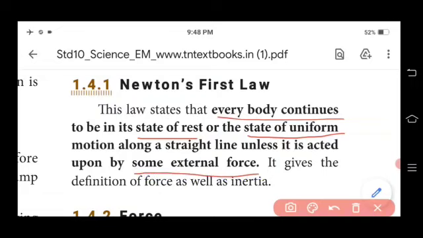So the same definition we discussed for inertia. Inertia is nothing but Newton's first law.